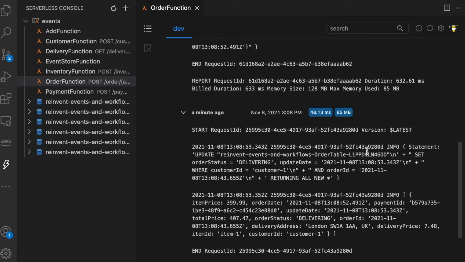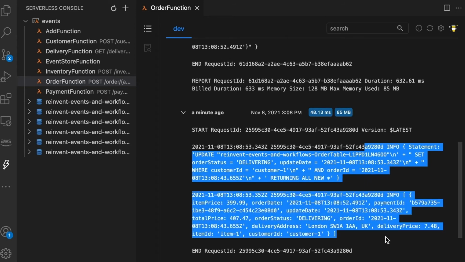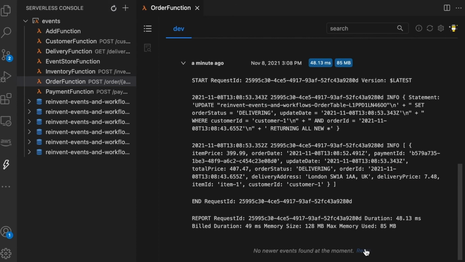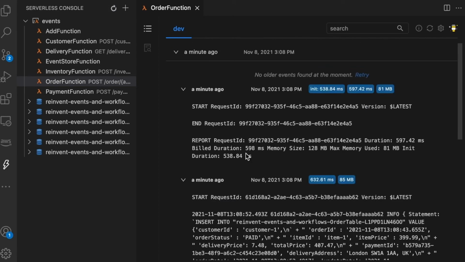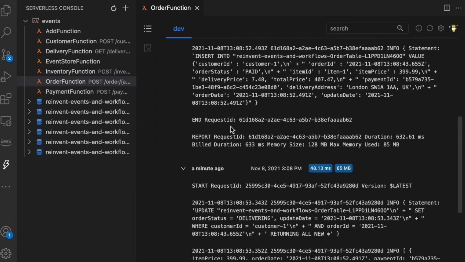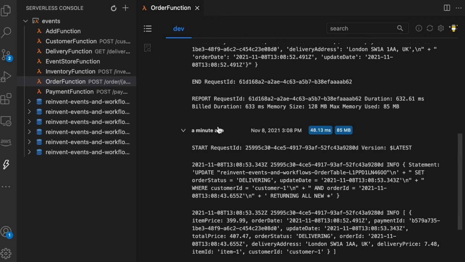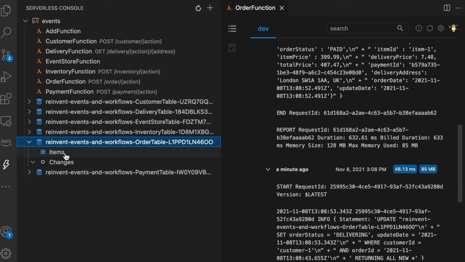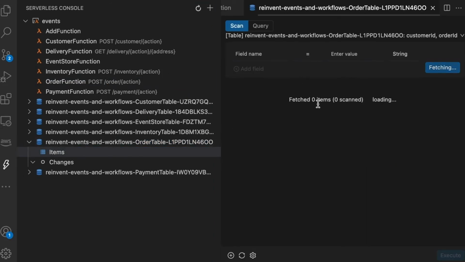So I can see that there are 3 logs for the order function, and we can try to read them and see what is going on. But, you know, sometimes the logs are not very descriptive because it just depends on what we are logging, and it can be kind of confusing. So I really don't know what just happened in here. But you can go to the code and check it out.